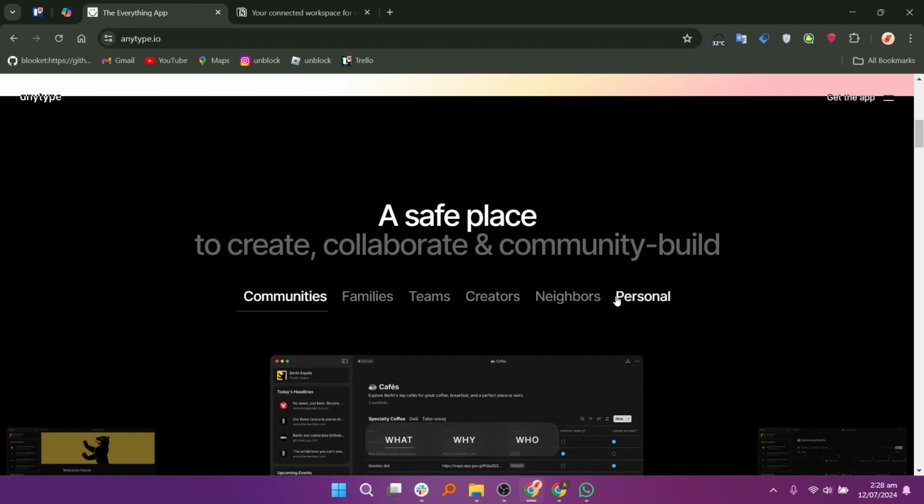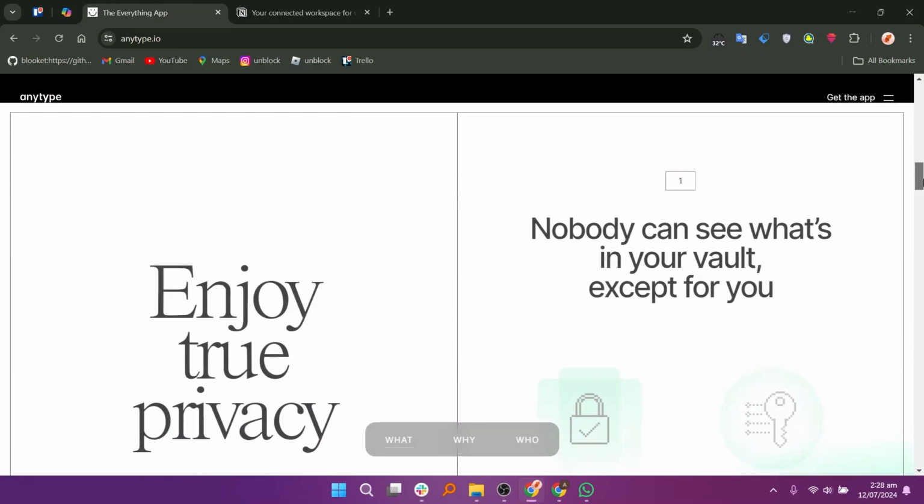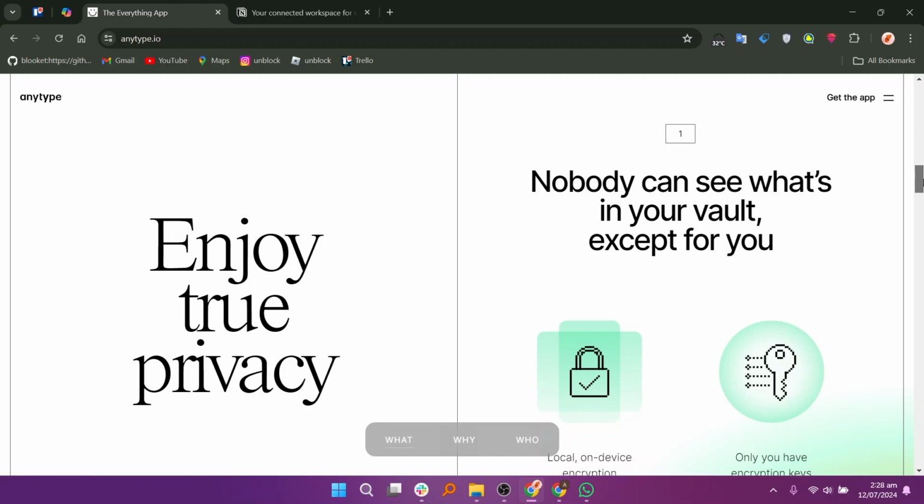Choosing between Anytype and Notion depends on your specific needs and priorities. If privacy and offline use are critical, Anytype may be the better choice. If collaboration and a more polished user experience are key, Notion is likely the better option.